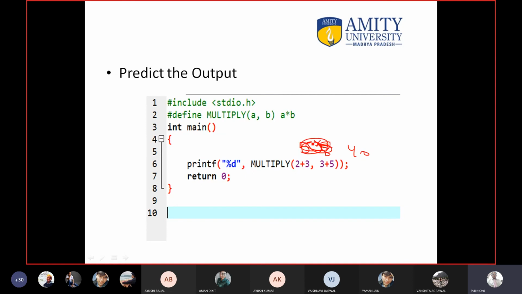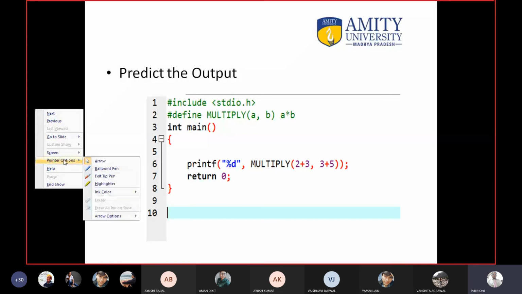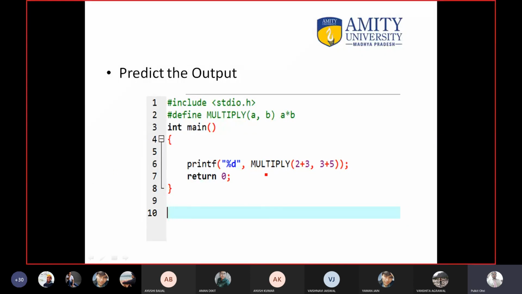That is correct. But you should say that this is a macro. This is not a function call. If I had written this with the help of a function call, of course I would get 40 as the answer. But macros are processed before compilation. Before compilation, I have told you no adding will occur. So what will happen here? 2 plus 3 is passed as it is. 3 plus 5 is passed as it is.